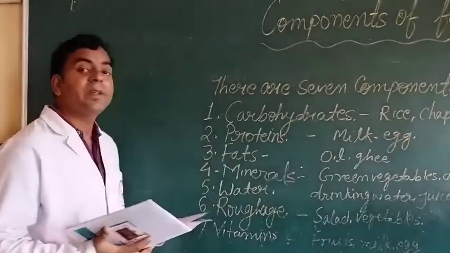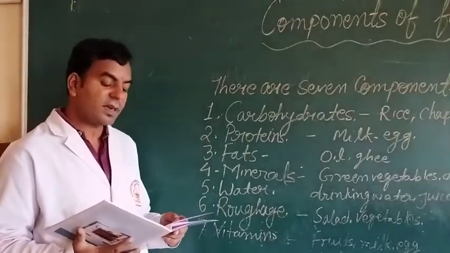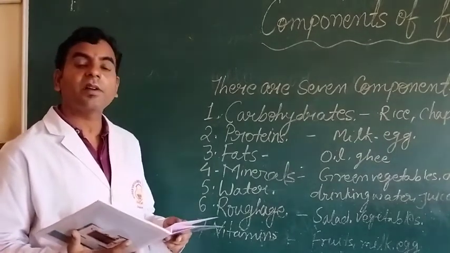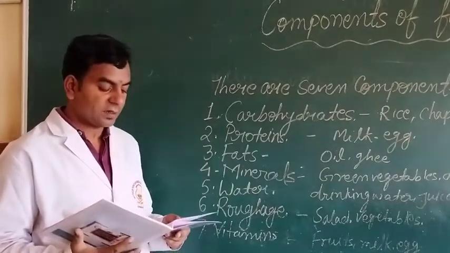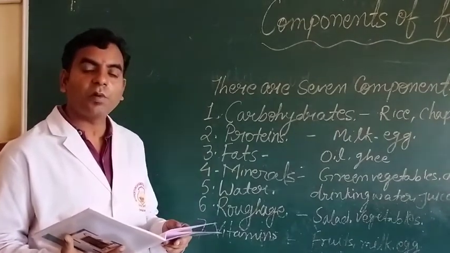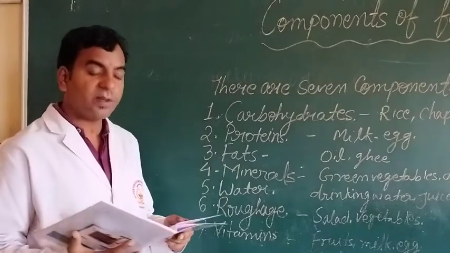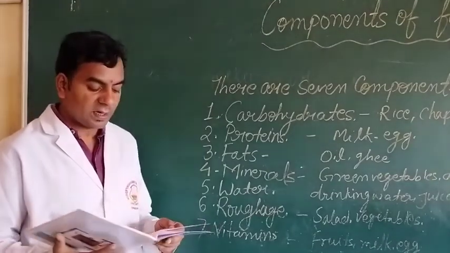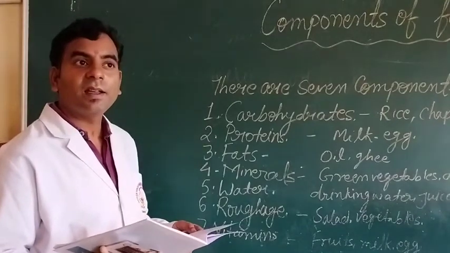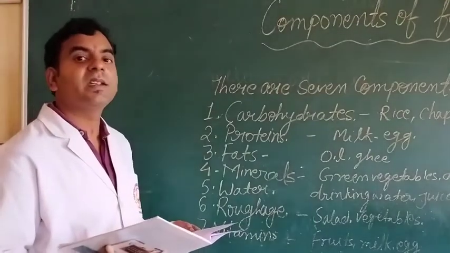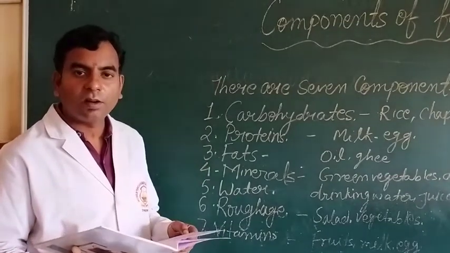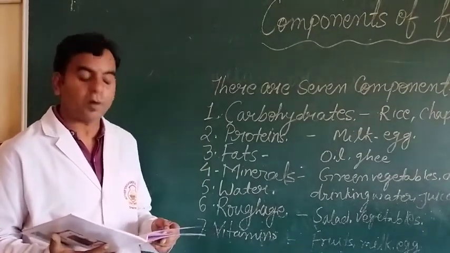Next, minerals. Minerals are needed in small amounts by our body. Minerals build strong teeth and bones in our body and also help in repairing calcium-related things in our body.